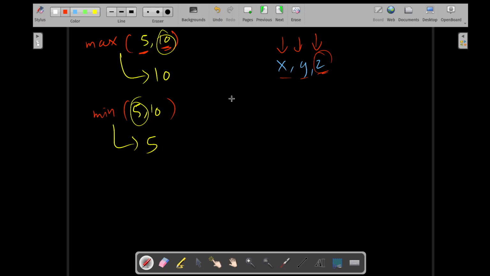So you can say max. Okay, this is the outer max. Now inside this you say max x comma y, comma z. That's how you find the biggest number out of all of them. How? So basically what happens is, max will choose which one is big, x or y.